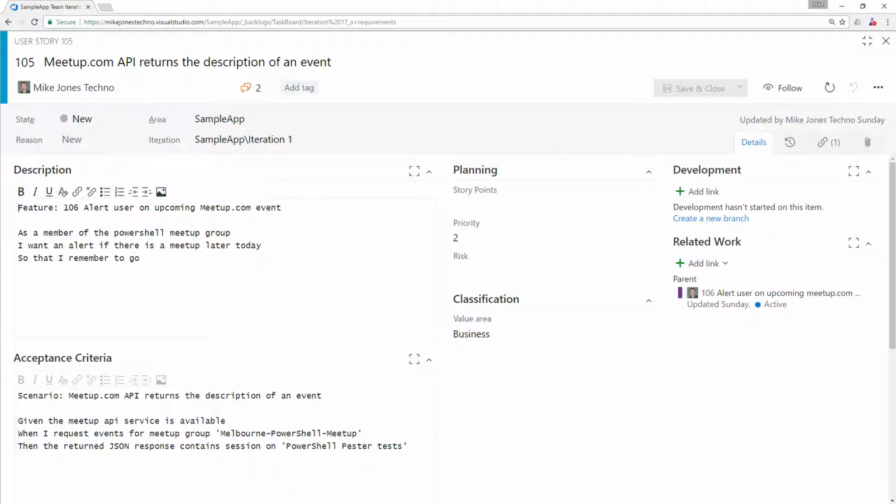Okay. I've also written some acceptance criteria. Now, if you're in an agile development team, this might be a familiar sort of syntax as a user story. My scenario is, given the meetup API service is available, when I request events for the meetup group, Melbourne PowerShell meetup, then the JSON response contains a session on PowerShell Pester tests. And that's my use case, my user story. Is anyone familiar with this? Yeah. Cool, some of us.